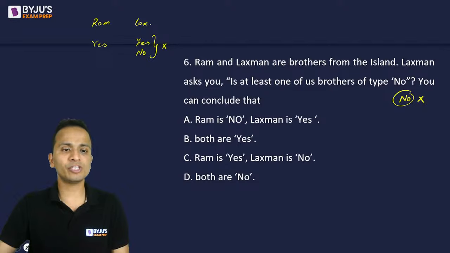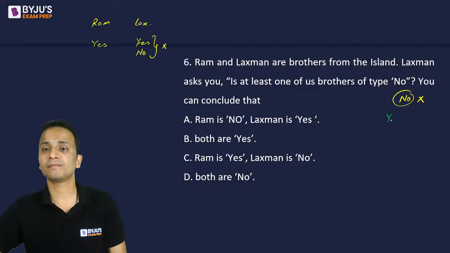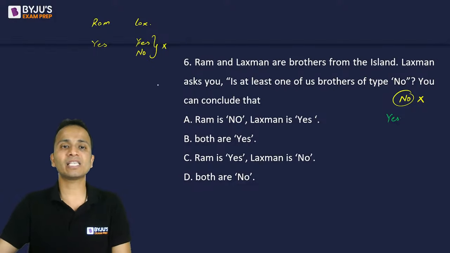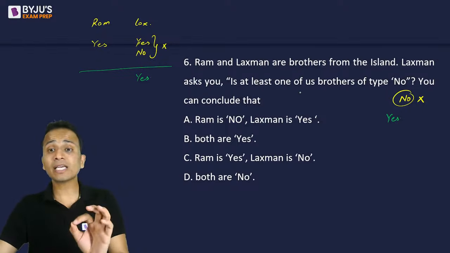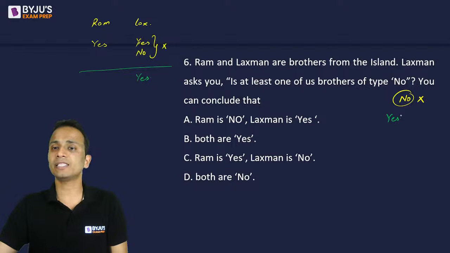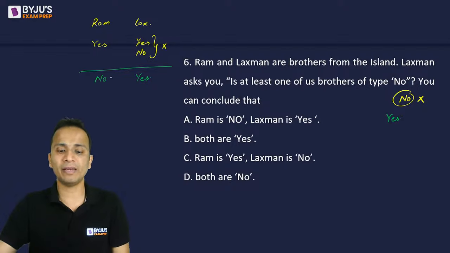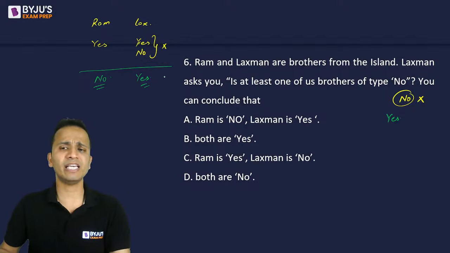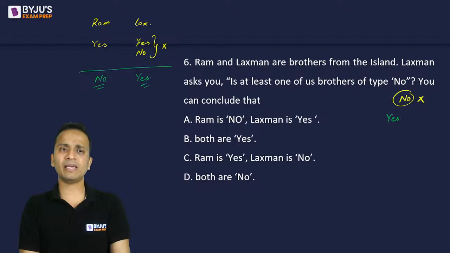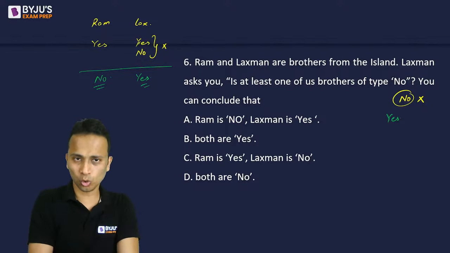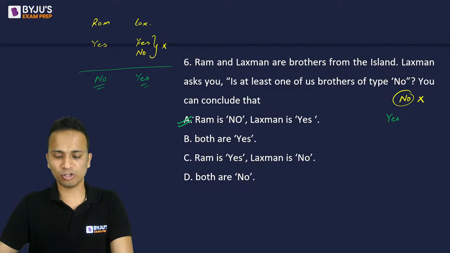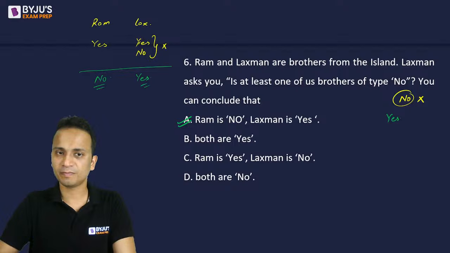Now, if the answer of this question is yes, so at least one of us is of type no. Since Lakshman has given the answer as yes, Lakshman will be of type yes. And कम से कम एक ब्रदर टाइप नो का है, इसका आंसर यस है, तो Ram will be of type no. So Ram is of type no, Lakshman is of type yes. Both cannot be of type yes. Okay, so the correct answer for this question will be option A.